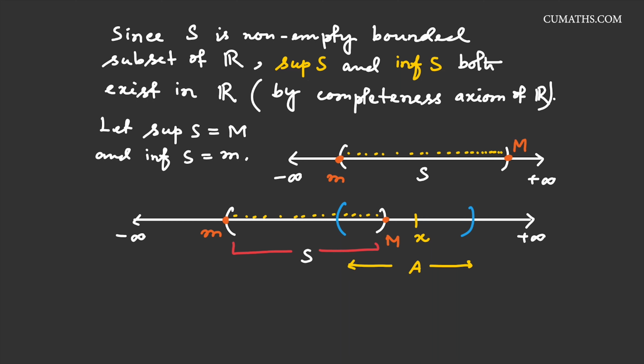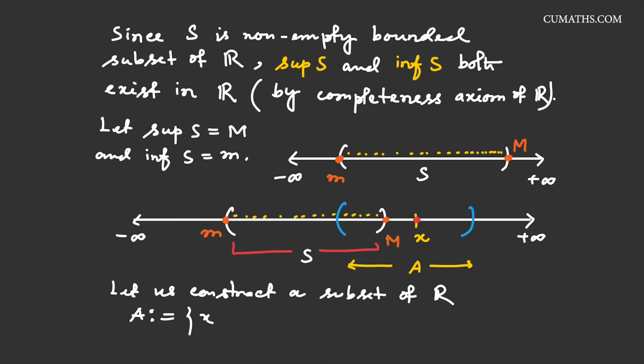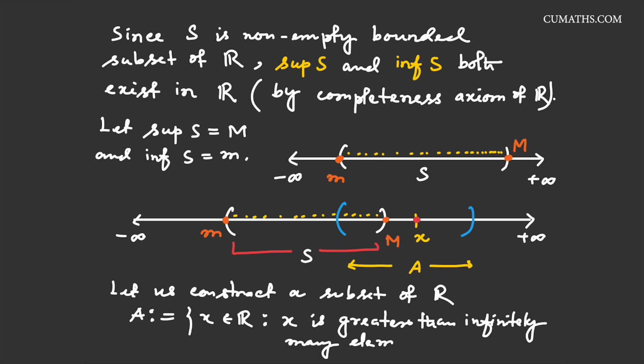So here we consider two sets. One is S, another is the set A. So by consideration, the element of set A, suppose this is x, is greater than infinitely many elements of S. Here we write down this. So let us construct a subset A of R such that it contains such x belonging to R such that x is greater than infinitely many elements of S.